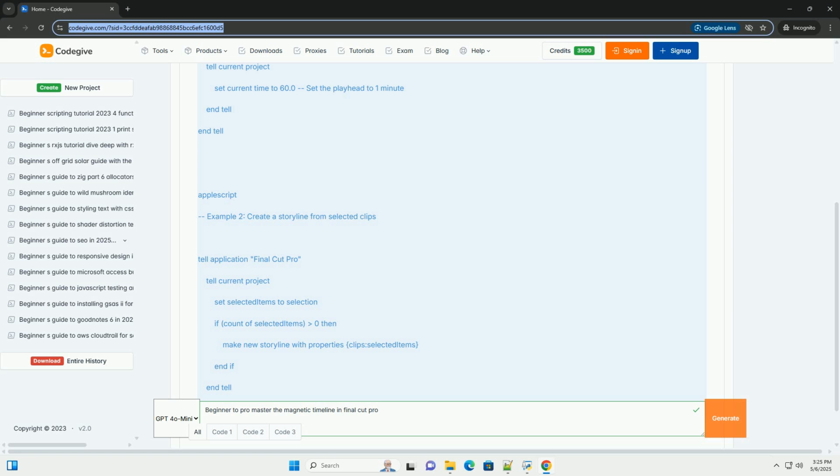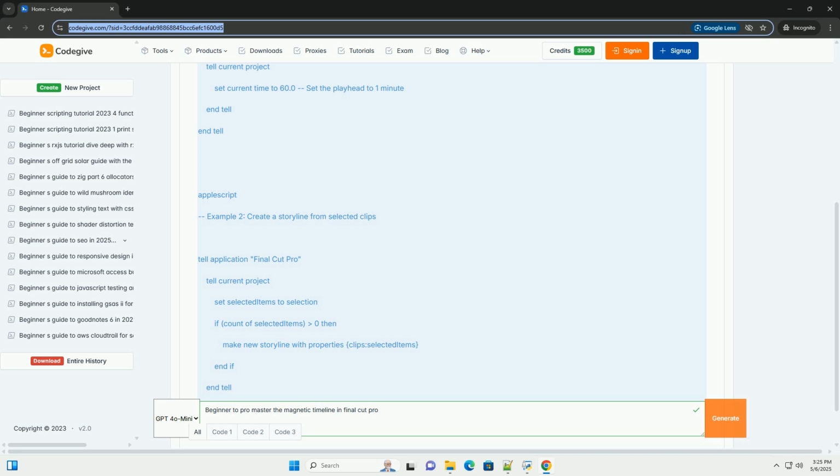6. Code Examples. AppleScript for automation. While Final Cut Pro doesn't use traditional code like Python or C++, you can use AppleScript to automate certain tasks. Here are a couple of examples.